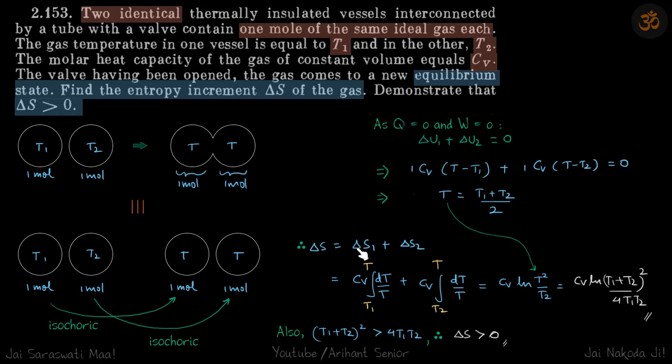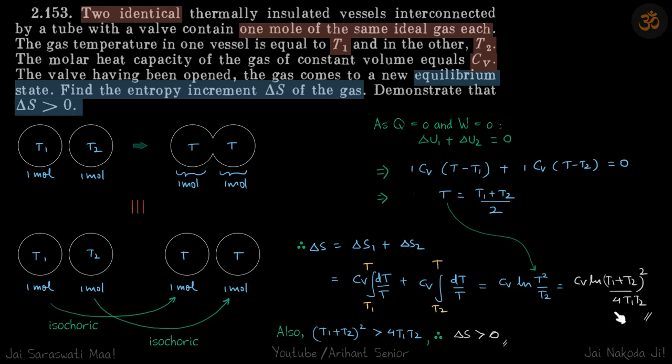Now delta S is equal to delta S1 plus delta S2. So delta S1 from here to here for isochoric process is Cv ln ratio of temperature. We have seen this a lot of times, but still I write it so you can just imagine that dS is Cv dT by T, because in isochoric process dQ is Cv dT. So limits should be from T1 to T, and for the second gas T2 to T.